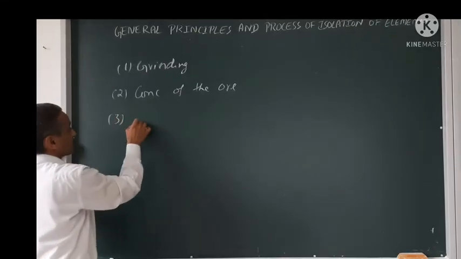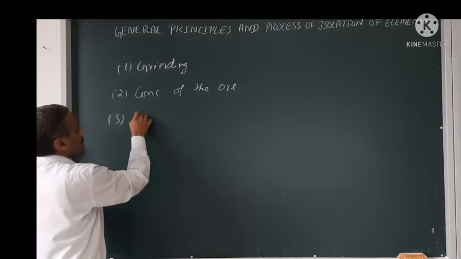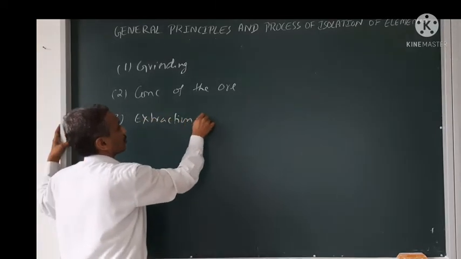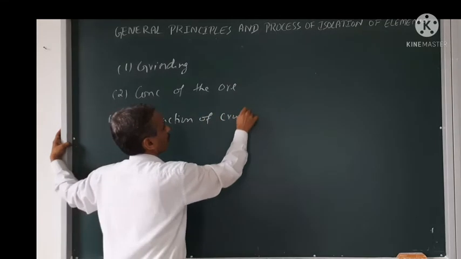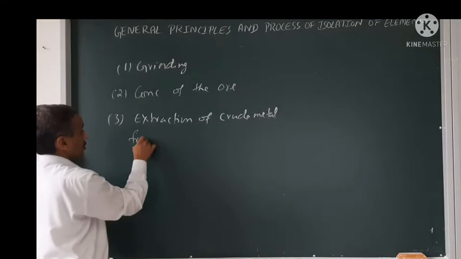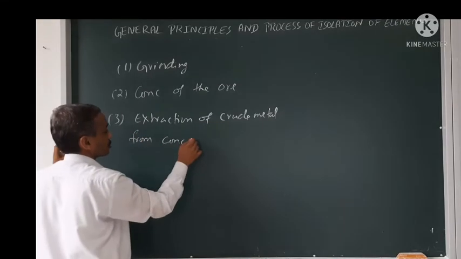Third step is extraction of crude metal from the concentrated ore.